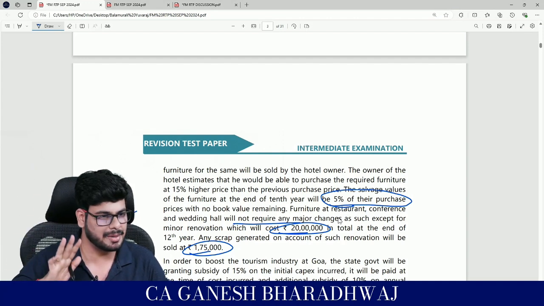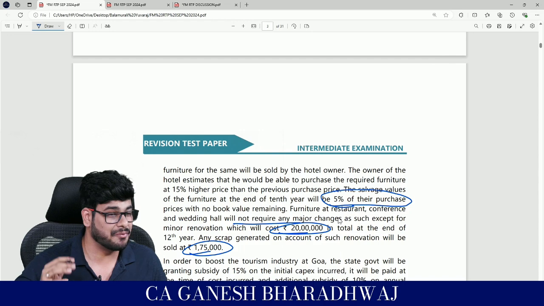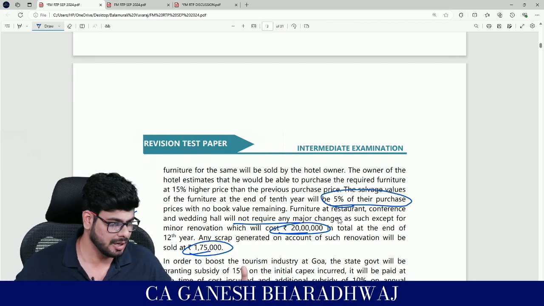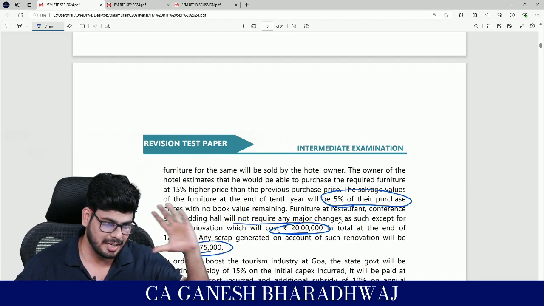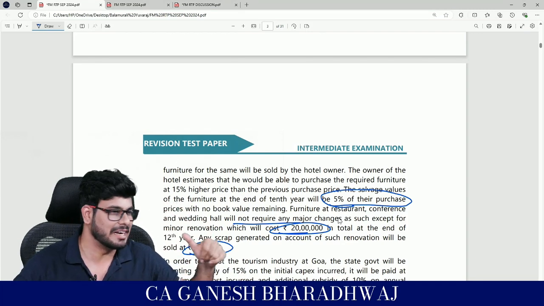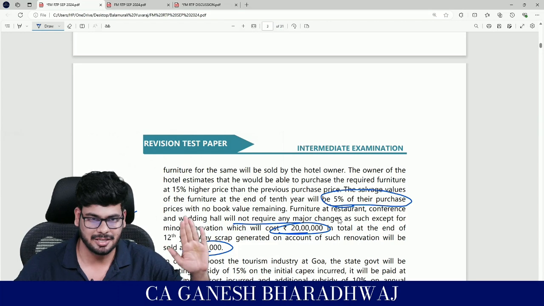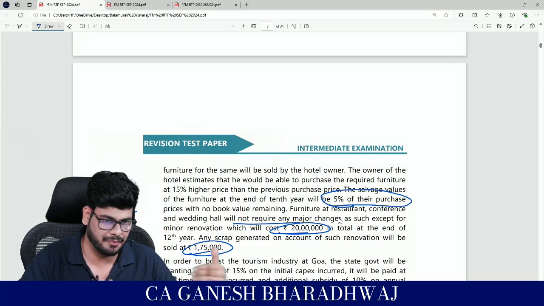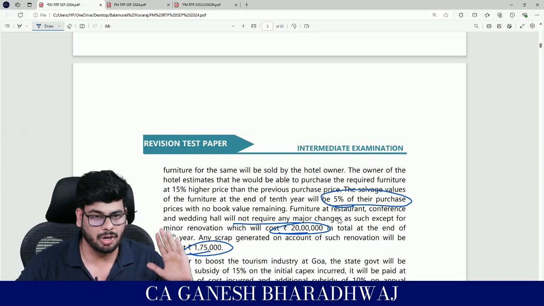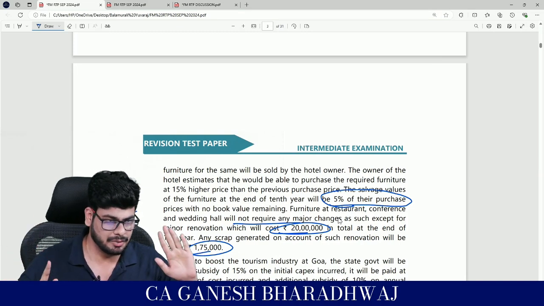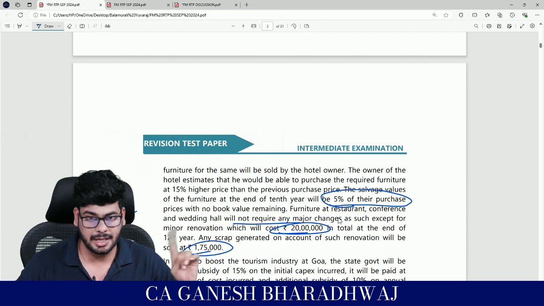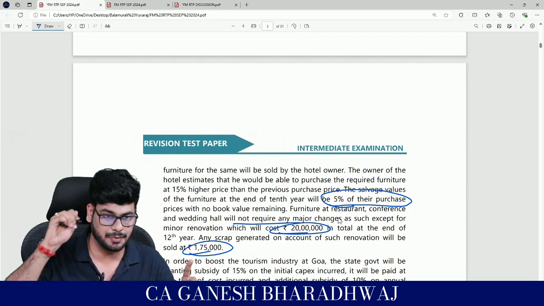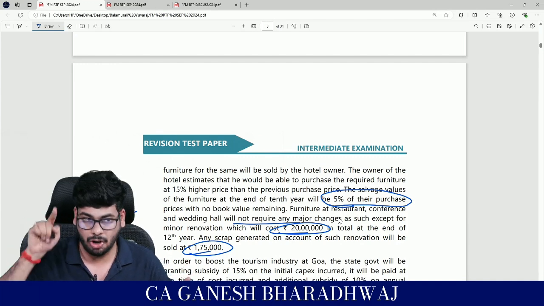See, basically you tell me, is there anything technical about this? The facts of the data, they have made it so complicated and lengthy so that they are literally testing your mental stability. That's all it is. So what you need to do is just collect the facts separately. Make sure that you are not missing out on anything while doing the sums. Clear with this, guys? It is not technically difficult. It is just that you can miss out on many aspects of the question when you're solving. That's all about this question.